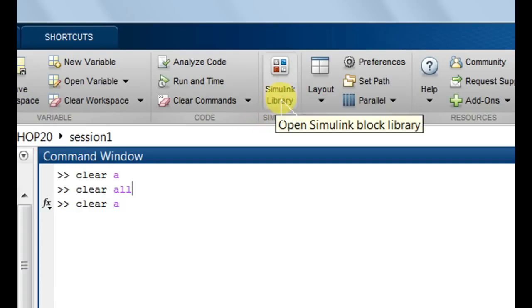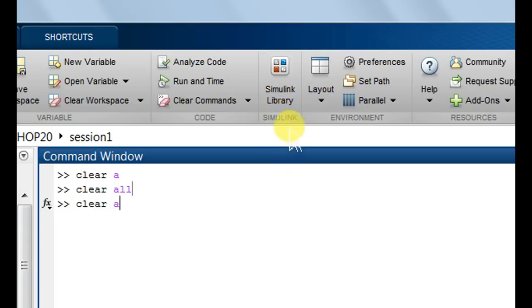Then the Simulink library is available in MATLAB. Simulink is used to represent things graphically. The Simulink library is very helpful to represent numerical methods or numerical problems graphically and diagrammatically. We can model that method and execute or analyze it graphically in Simulink.